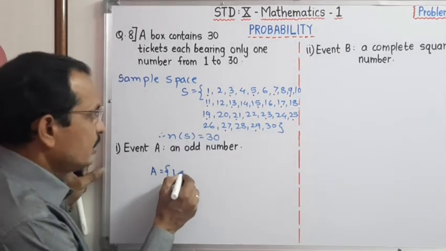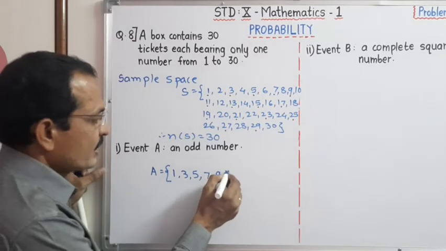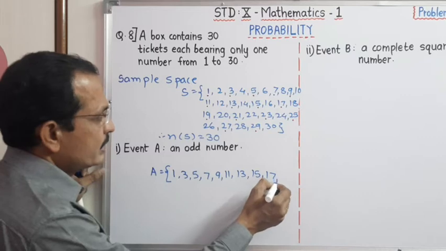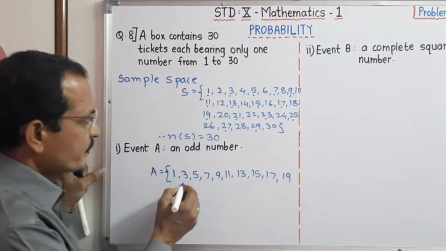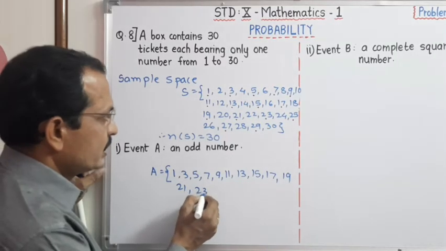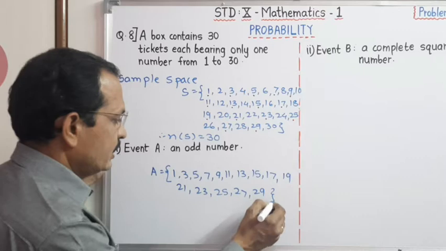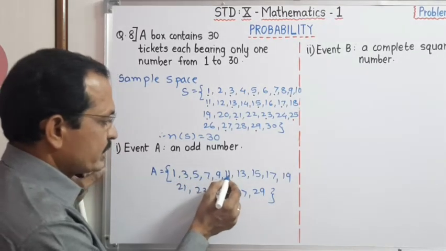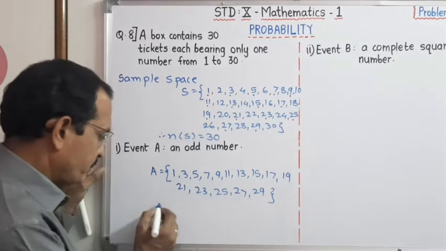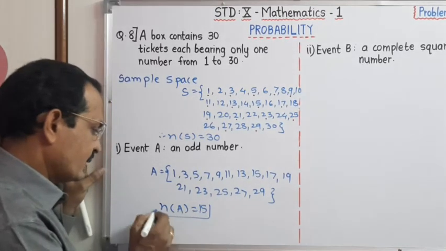See here 1, 3, 5, 7, 9, 11, 13, 15, 17, 19, 21, 23, 25, 27 and 29. 1, 2, 3, 4, 5, 6, 7, 8, 9, 10, 11, 12, 13, 14, 15. Number of A is equal to 15.